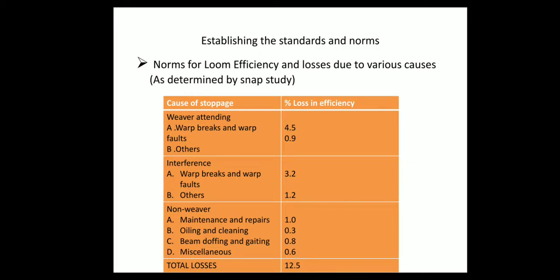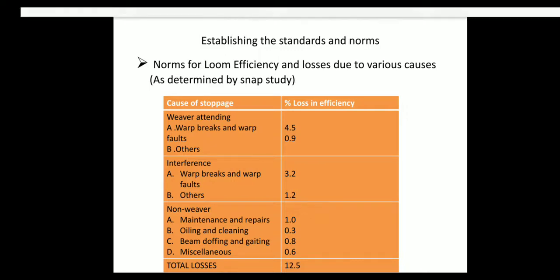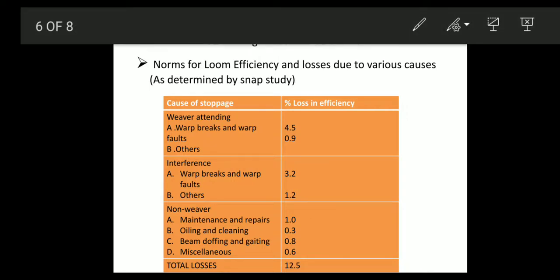Norms for loom efficiency and losses due to various causes. Weaver attending, warp breaks and warp falls 4.5 and 0.9. Interference, warp breaks and warp falls and others 3.2 and 1.2. Percentage loss in efficiency, that means because of the interference there will be 4.4 percentage loss in efficiency.